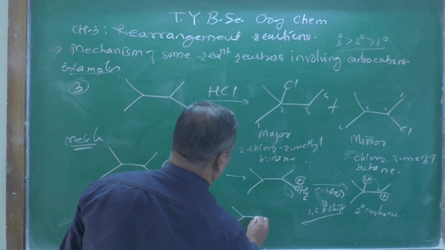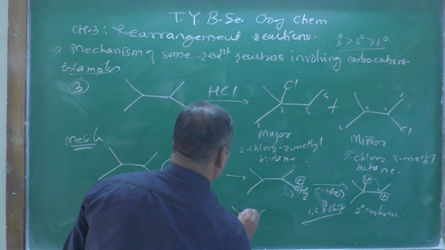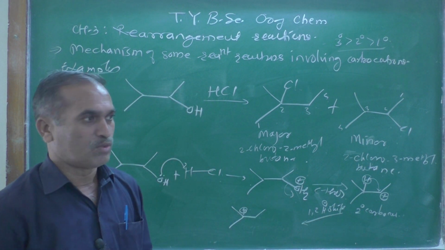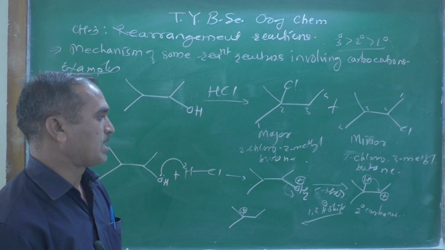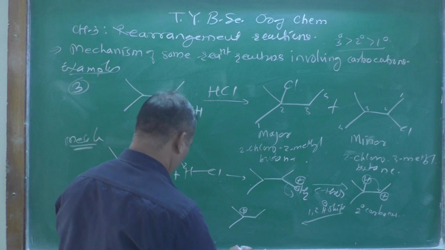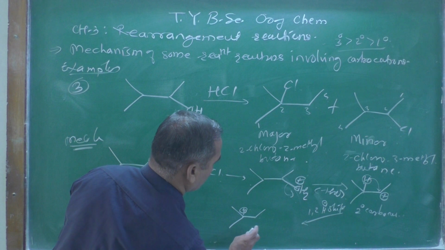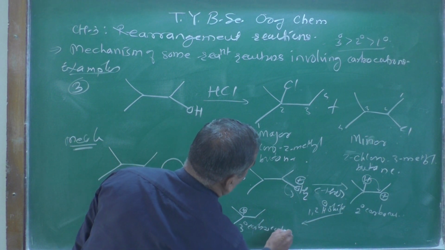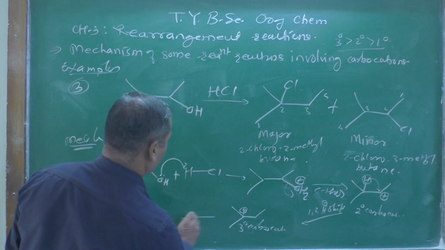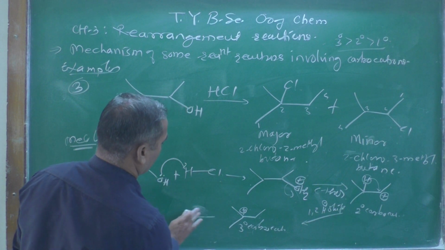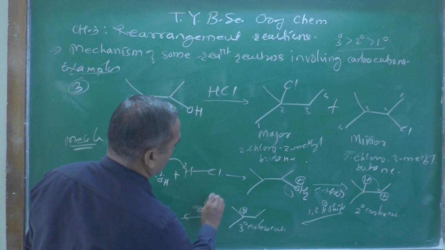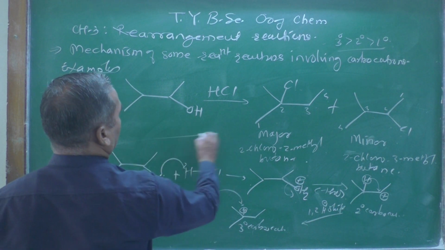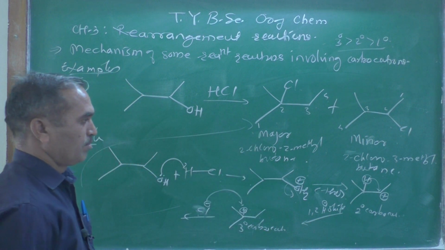Here you are going to get this type, with a positive charge here. Look at this positive charge. What type of carbocation is it now? It is a tertiary carbocation. Then if you add HCl, Cl minus is going to attack over there, and you are going to get this product as the major one.